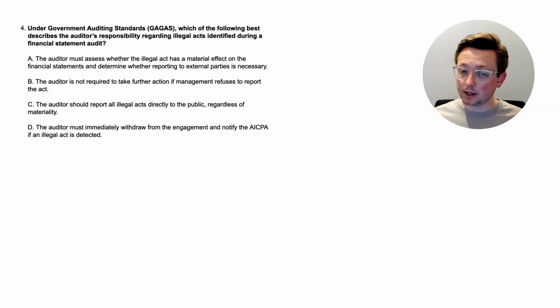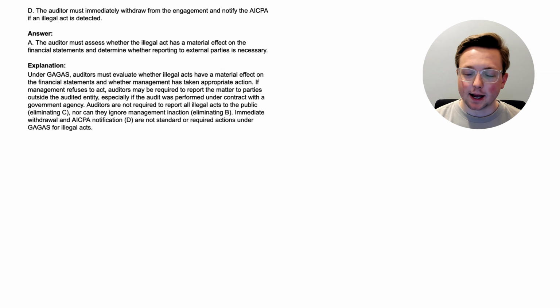So again, what is the auditor going to do if they find illegal acts? Pause the video to think about this if you want, but again, we haven't really talked about this very much. This is something new, so let's go to the explanation if you haven't already paused the video. All right, here we are at the answer. A, the auditor must assess whether the illegal act has a material effect on the financial statements and determine whether reporting to external parties is necessary. So let's dive into the explanation.